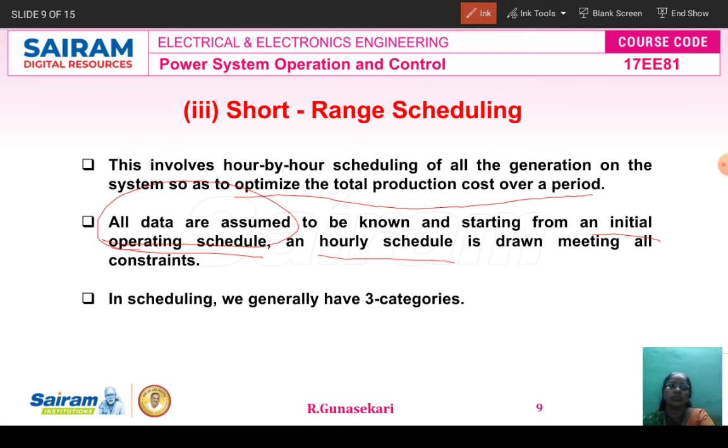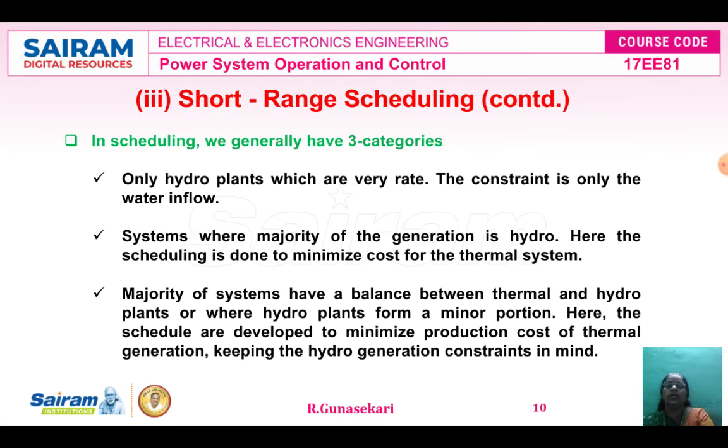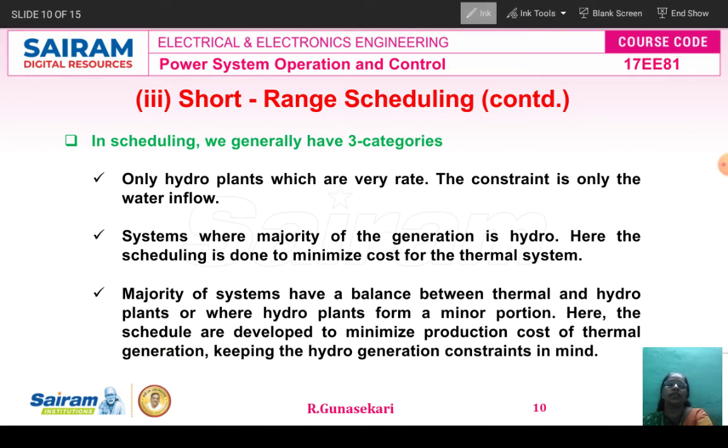In short range scheduling, generally there are three categories. What are the three categories? The first category is the hydro plants which are very rare, where the constraint is the water flow. What are the constraints of short range scheduling in the hydro plant? That is the water inflow only.